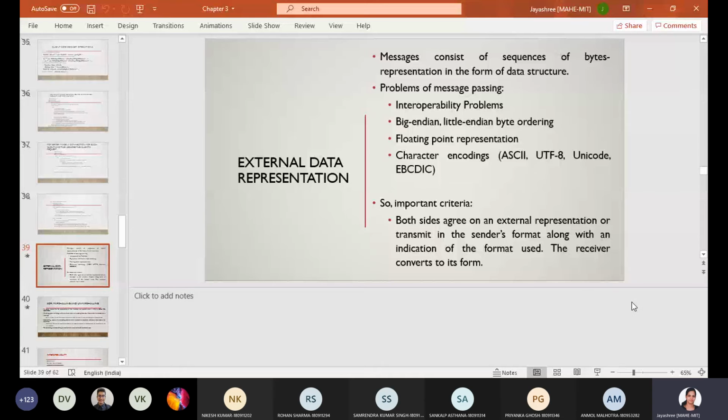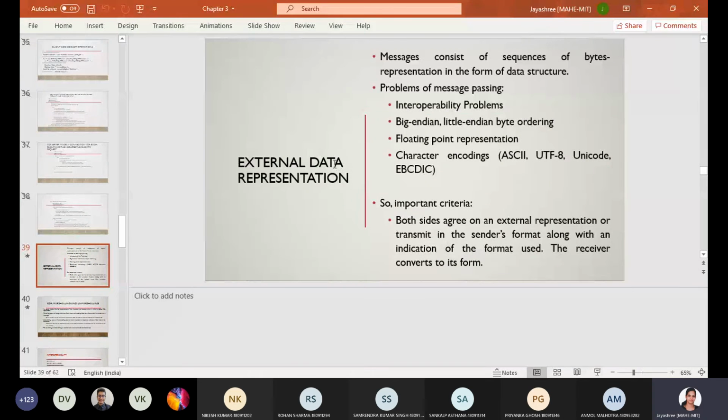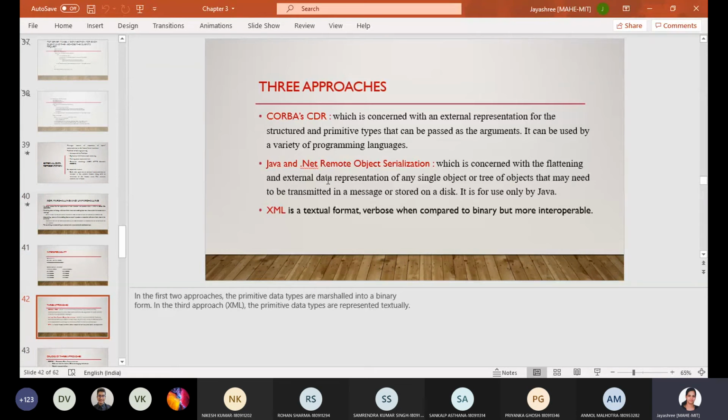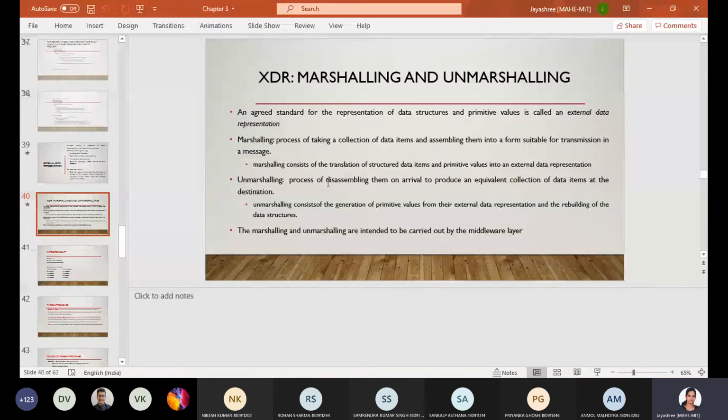Yes, what is external data representation? From roll number 60 present, roll number 60 from A section. So anyone, you can explain external data representation about marshalling, unmarshalling, everything. Yes. Any roll number, just tell your roll number.